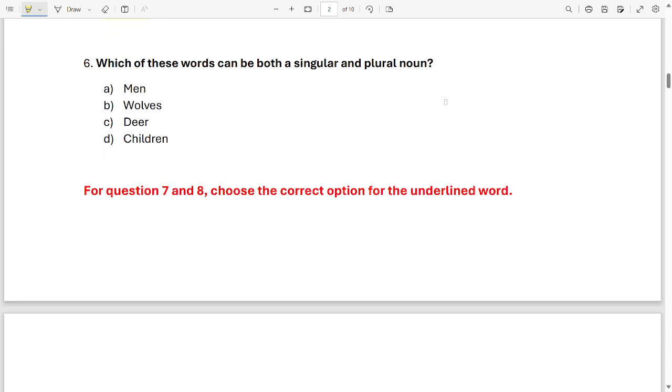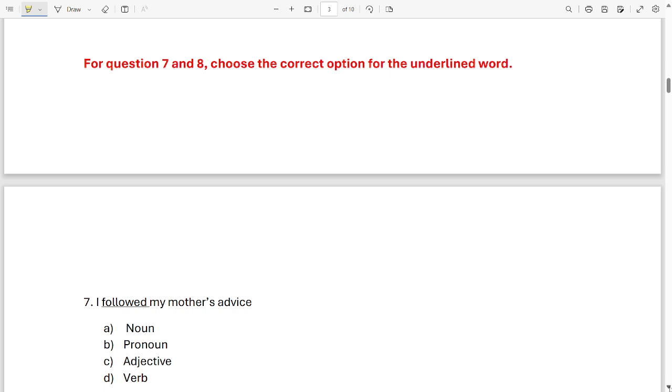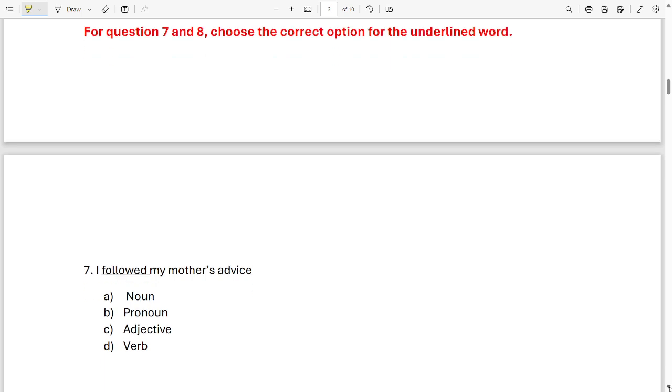Which of these words can be both singular and plural? Men, wolves, deer or children? Both singular and plural. Which word? It's option C, deer. Okay. Now for question 7 to 8, choose the correct option for the underlined word.